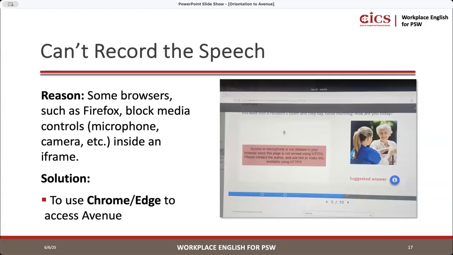So always check that there's no block or something not allowing the microphone. If you have any issues like that, you can always contact us. But just to recommend, we use Google Chrome, and that usually would help. It's better to use with the Avenue.